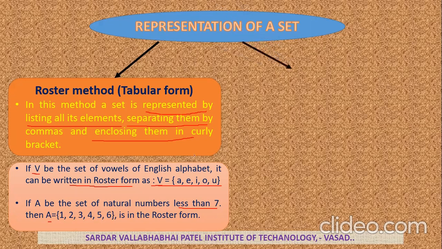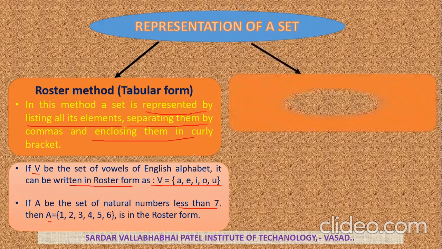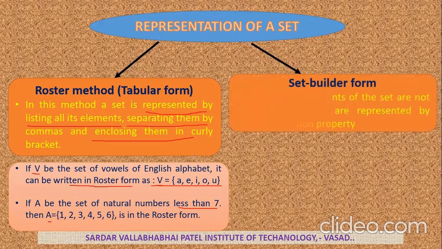Now the other form is the set builder form. What is the meaning of the set builder form? In this form, the elements of a set are not listed, but are represented by some common property. We can't write the elements with commas or list them as in the tabular form, and we use some common property for the set builder form of representing a set.